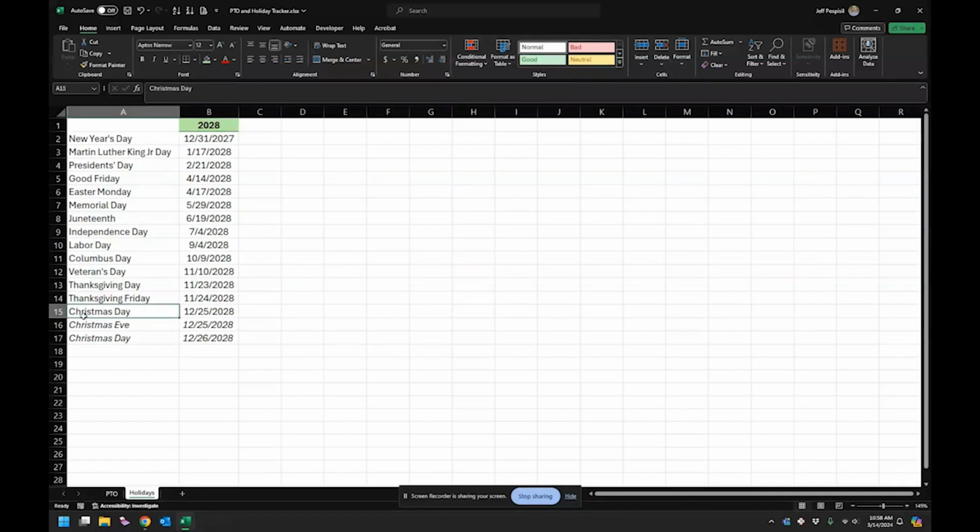And I do have two Christmas days here. So if you only get Christmas Day off, this is the one you would use. If you get Christmas Eve and Christmas Day off, these ones that are italicized, you would use those, because sometimes Christmas will fall on a Monday and Christmas Eve will fall on a Sunday. Well, that means you're going to get Monday and Tuesday off. So you have to bump them both up at that time.